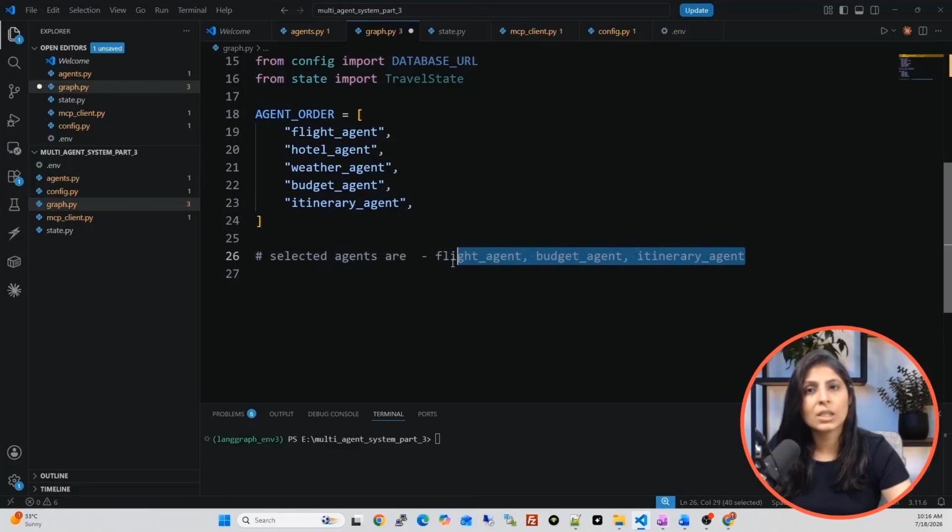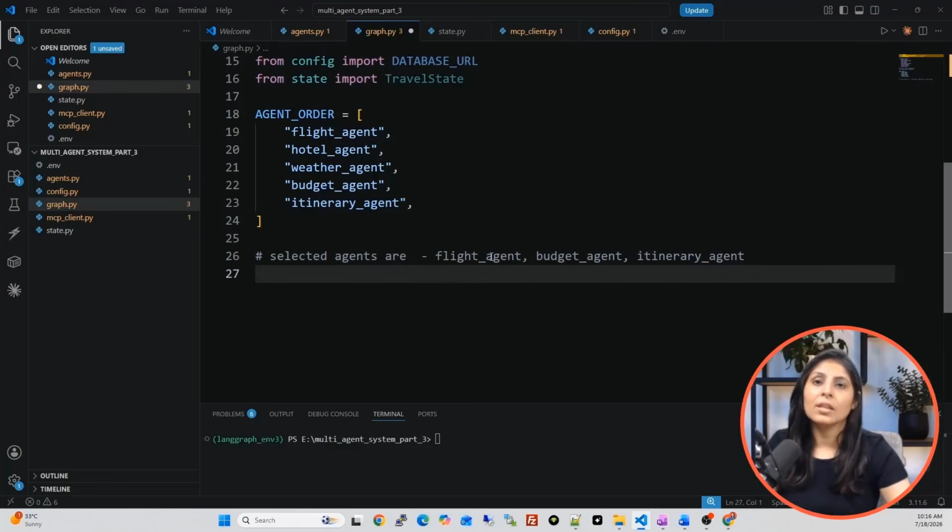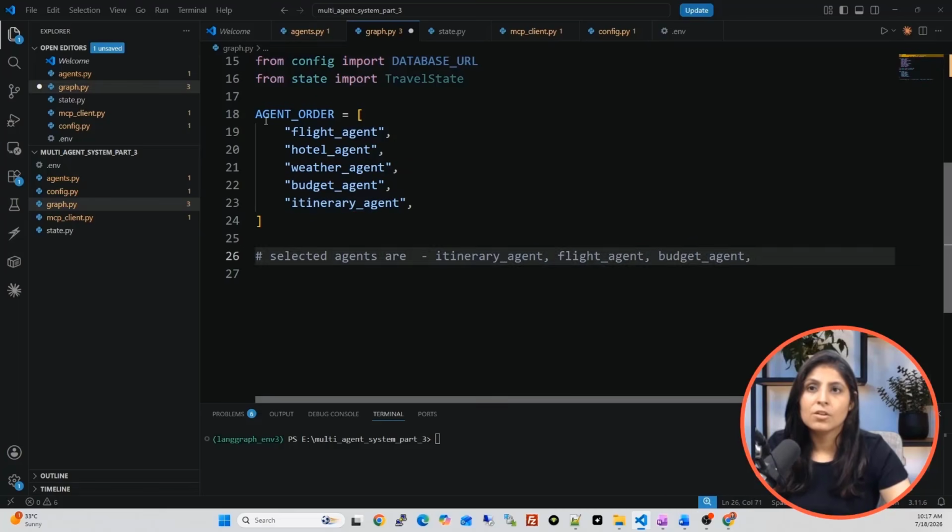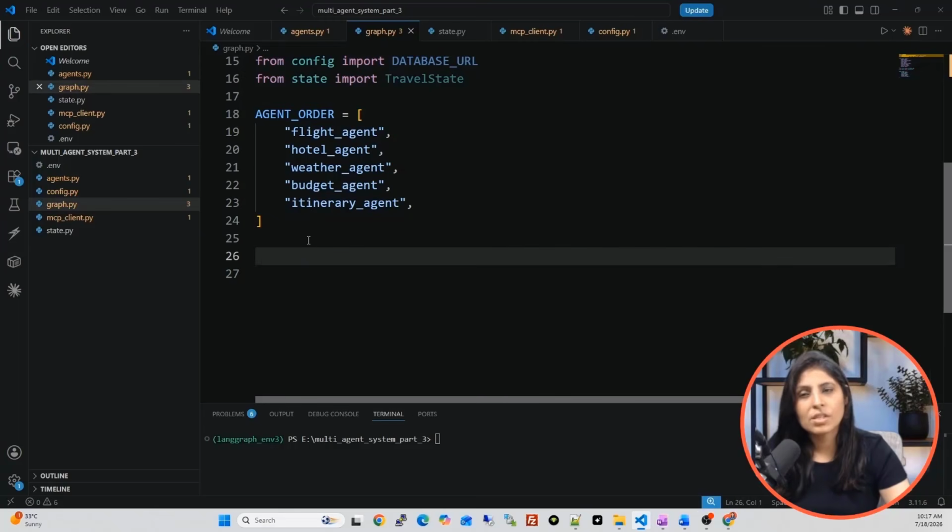If these are the three agents selected by the supervisor agent, then the flight agent should work first, then the budget agent, then the itinerary agent. So that's why we defined the flow over here.